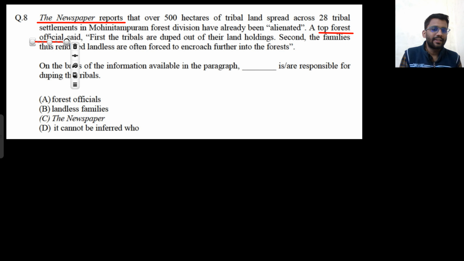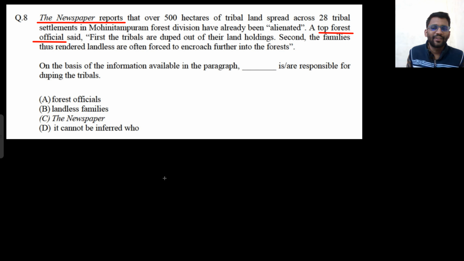The newspaper reported that the land the tribals had, around 500 hectares, has been alienated. Now a top forest official is making a statement. They are saying that first the tribals are duped out of their land holdings, and secondly the families are rendered landless. Then, because of that, they are often forced to encroach further into the forest.